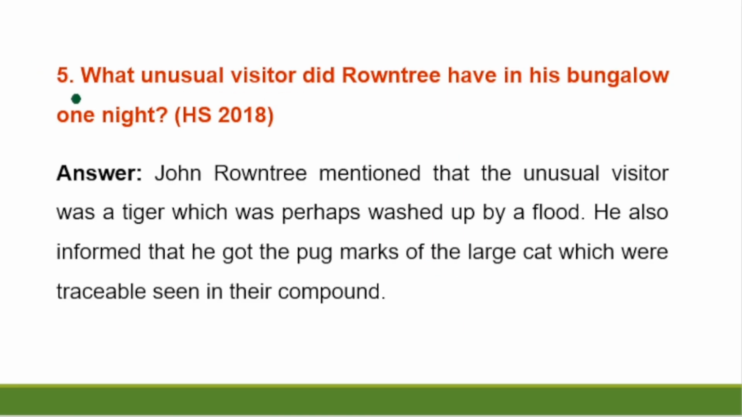Question number 5. What unusual visitors did Rountree have in his bungalow one night? Answer. John Rountree mentioned that the unusual visitor was a tiger, which was perhaps washed up by a flood. He also informed that the pug marks of a large cat were clearly seen in the compound.